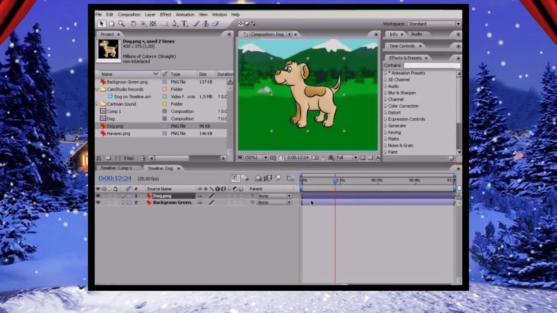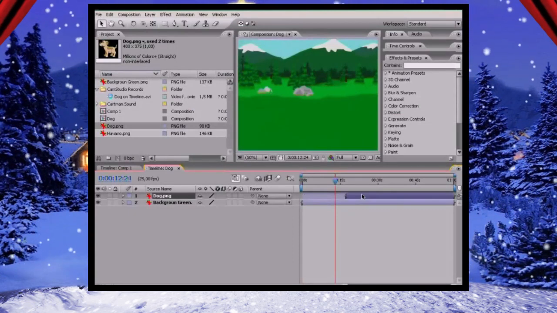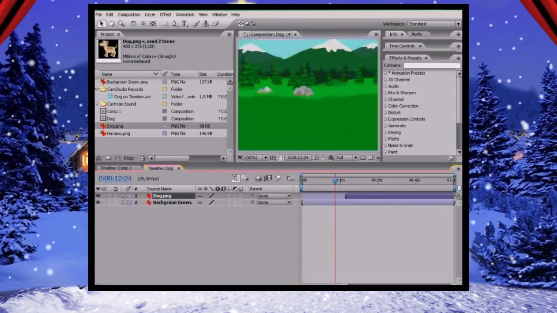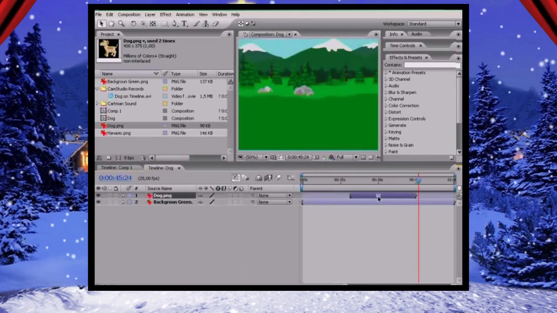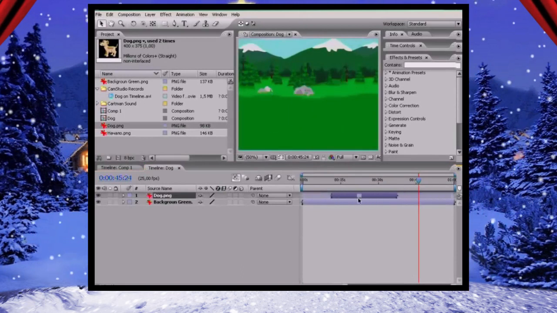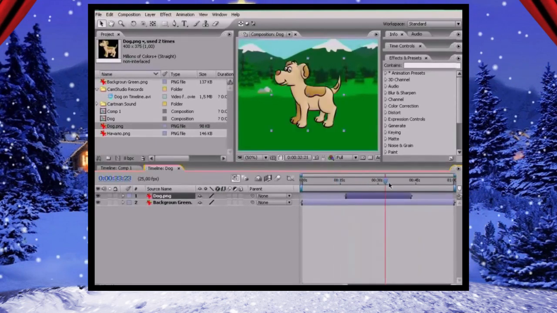Then we just grab the beginning of the file with the dog by the mouse and drag it to the 20th second mark on the timeline. Similarly, the end of the dog moves to the 40th second. Or you can drag the entire dog. Now our dog will magically appear on the 20th second of the cartoon, and on the 40th just as mysteriously vanish.